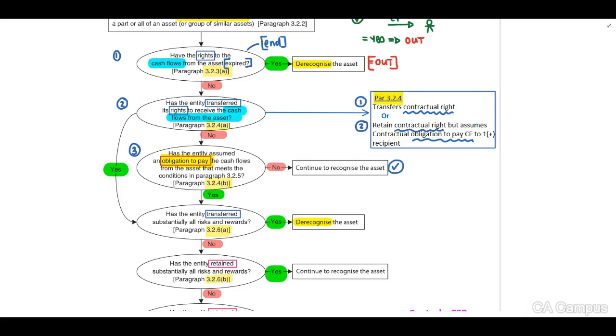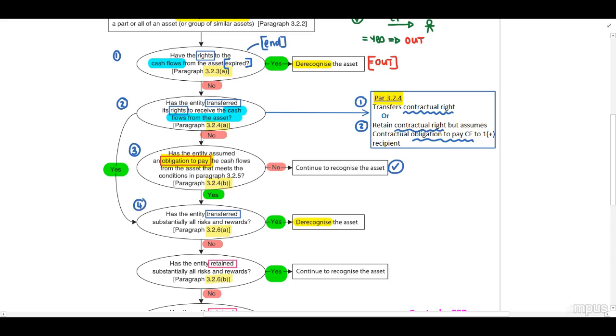Now guys, conditions will be to pay the cash flow to another entity where they have agreed to transfer the cash flow. If your answer is yes, we need to ask our next question, number 4.